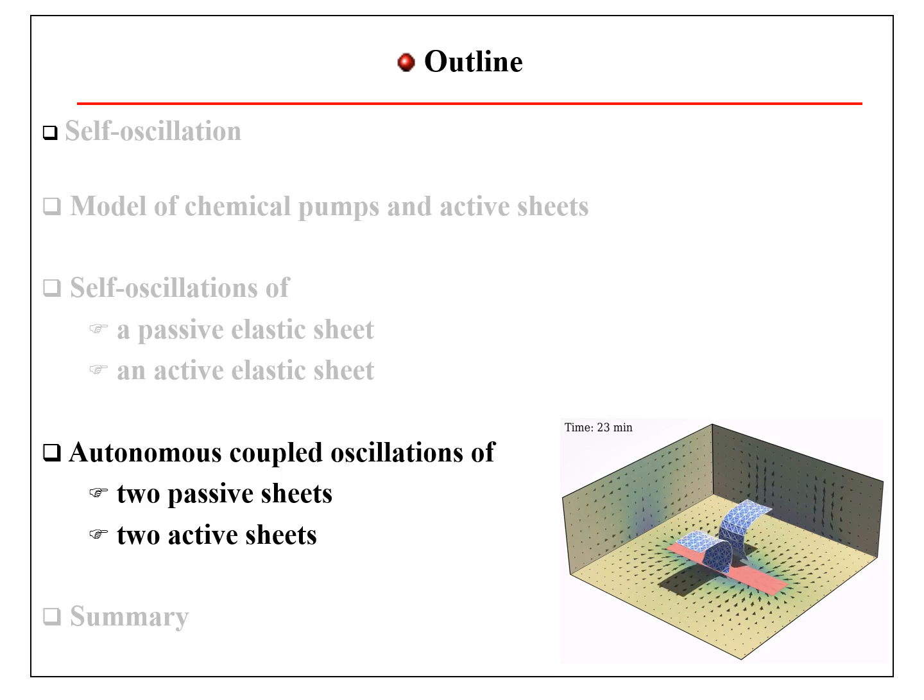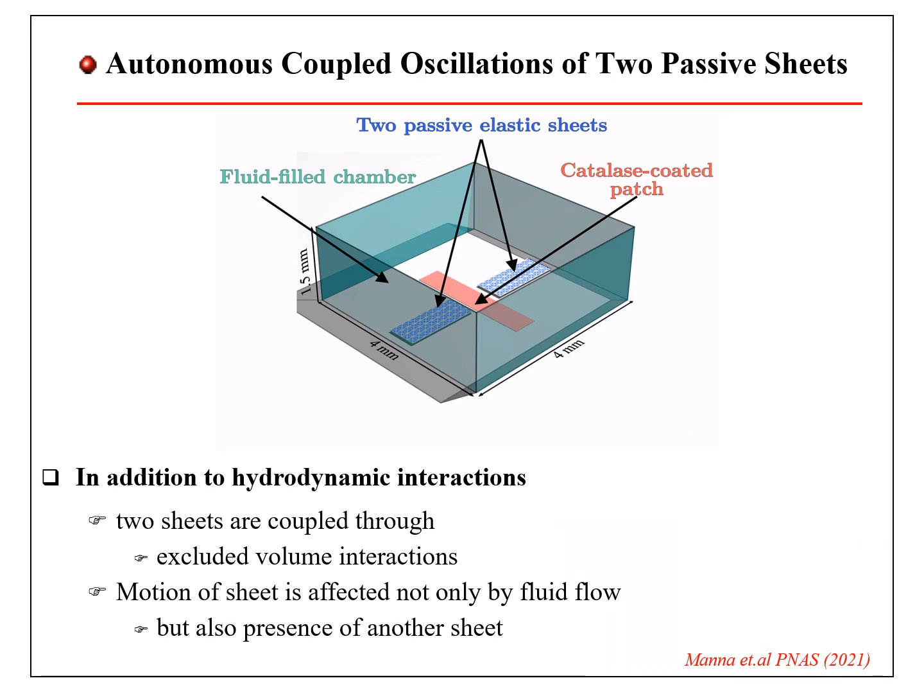Next we discuss coupled oscillation of two elastic seeds. Here again we first take the simplest case, two passive seeds. In addition to the hydrodynamic interactions, two seeds are coupled through excluded volume interactions. The motion of the seeds is affected not only by fluid flow but also by the presence of the other seed.